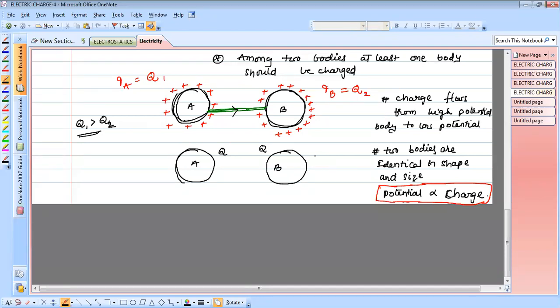So the charge flows from higher potential to low potential until both potentials are the same. Here we are taking that both bodies are the same in size, so the potential is directly proportional to charge. Then the charge flows from body A to body B, because we are assuming that body A has a huge amount of charge compared to B, until both bodies have the same charge. Now here also you can follow the law of conservation of charge. Both are taken as an isolated system. The total charge remains constant, that is Q1 plus Q2 equals 2Q. This is also the law of conservation of charge. So, very, very important point here.